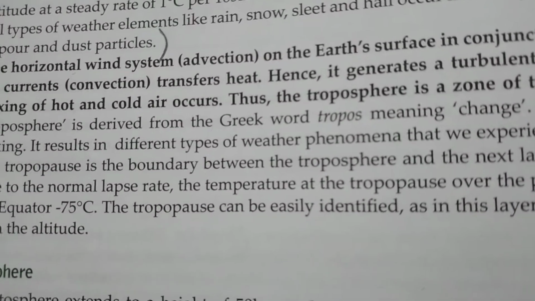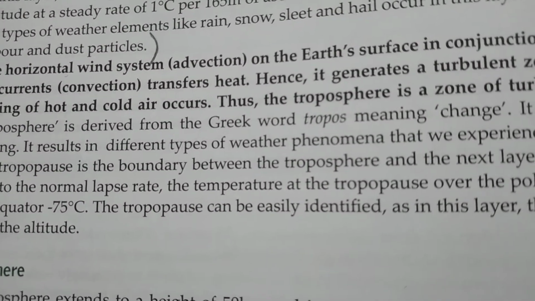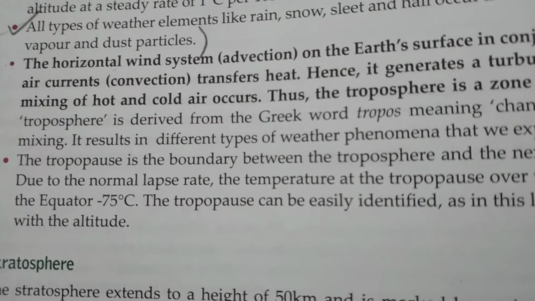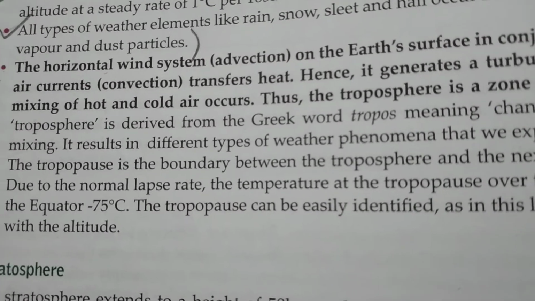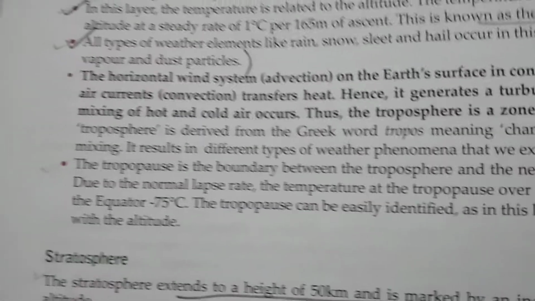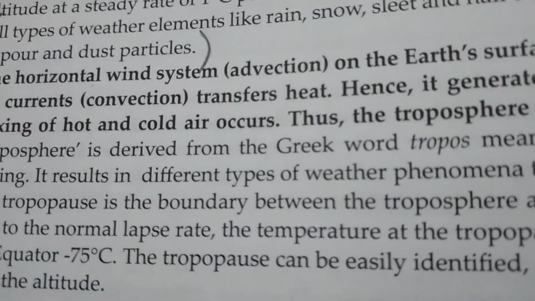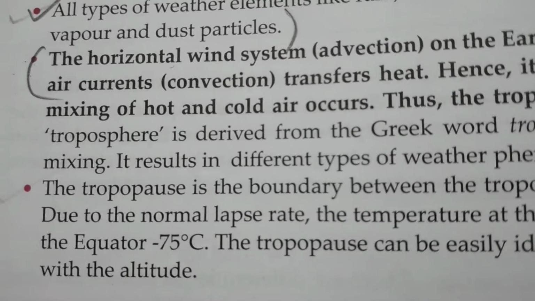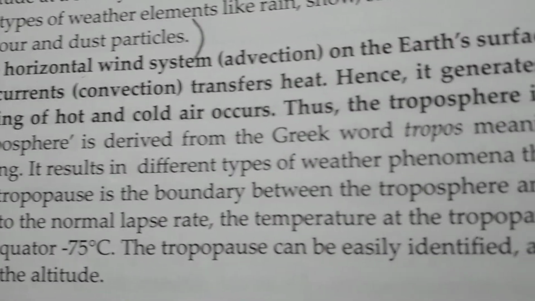Discuss why the troposphere is known as a zone of turbulence. Discuss why the troposphere is known as the zone of turbulence. So the answer will be this portion only, that is the horizontal wind system on the earth's surface in conjunction with the vertical air currents transfers heat.